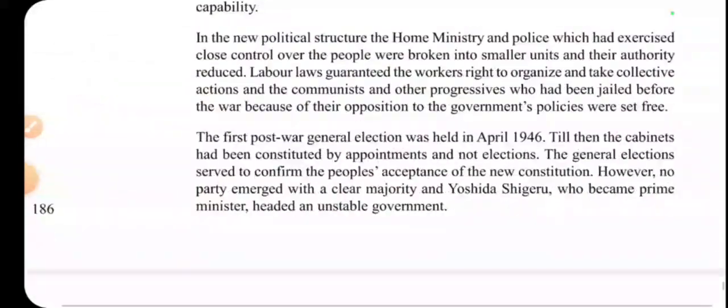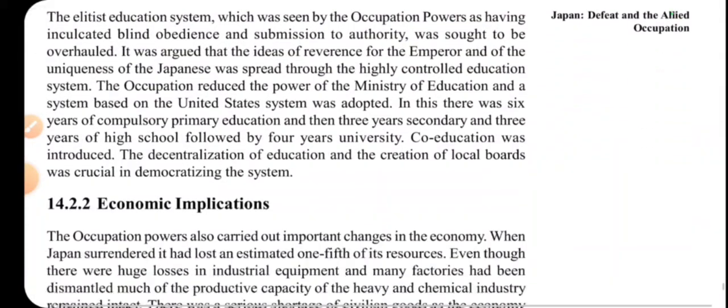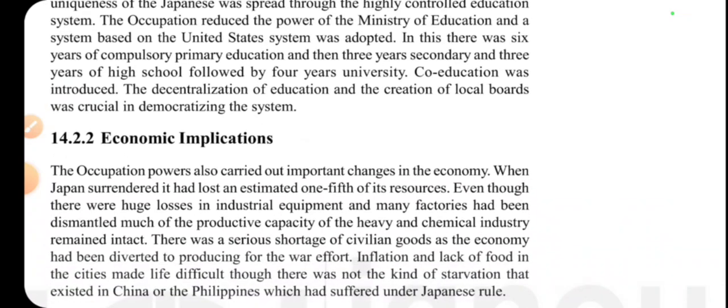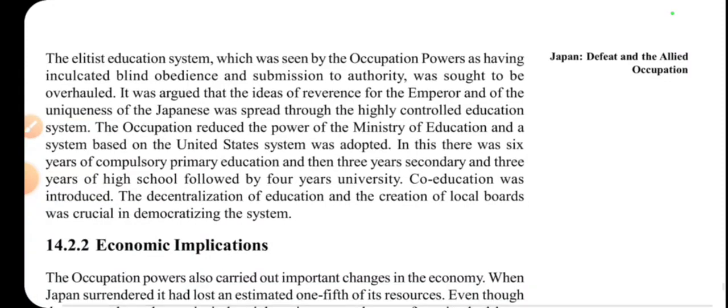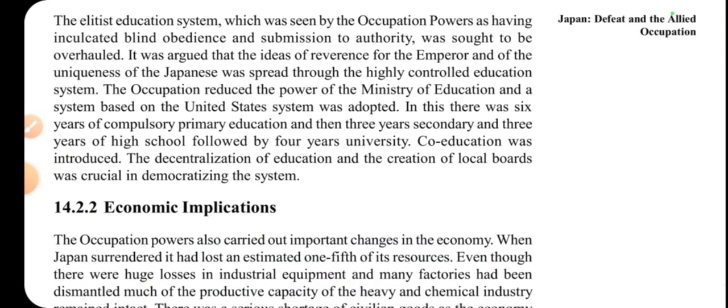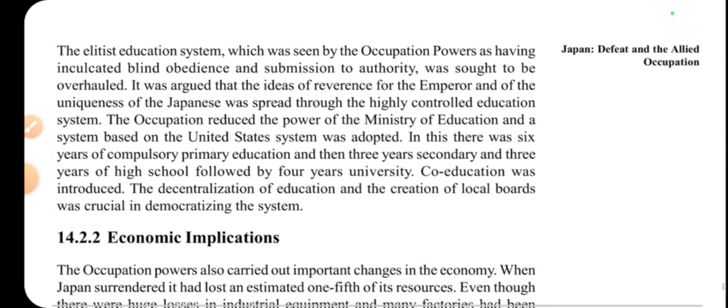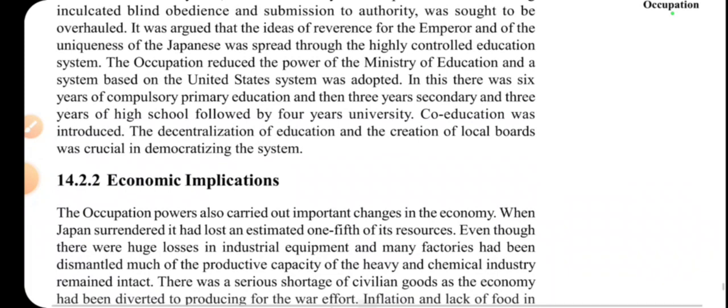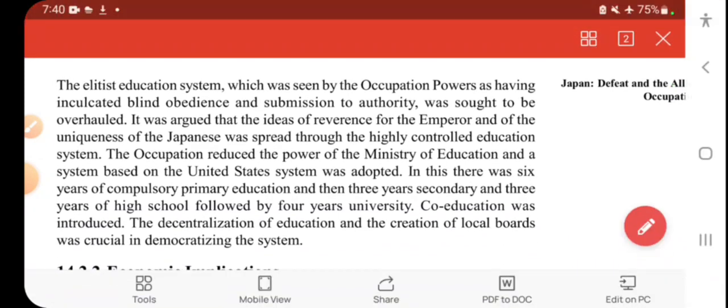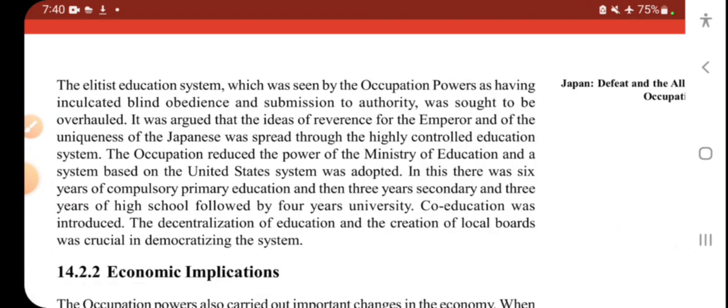Okay, so this was all about the economic and political implications, the changes that followed after the United States put some restrictions on Japan's powers. So it was a control by the US over Japan's way of tackling things after these events.